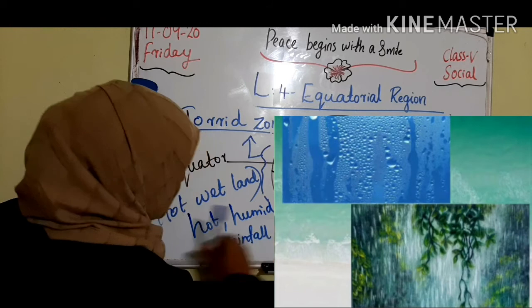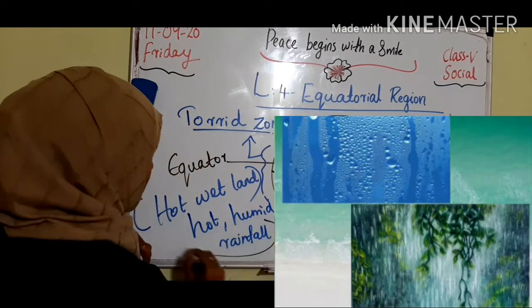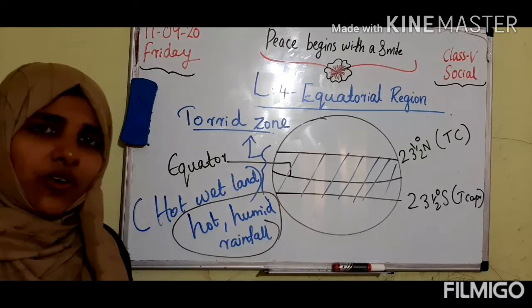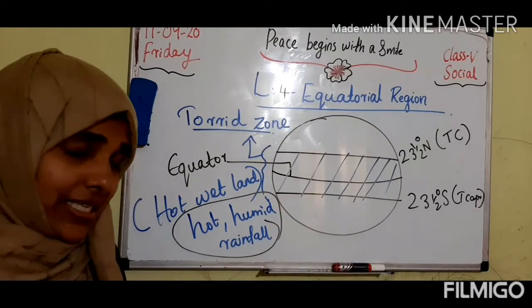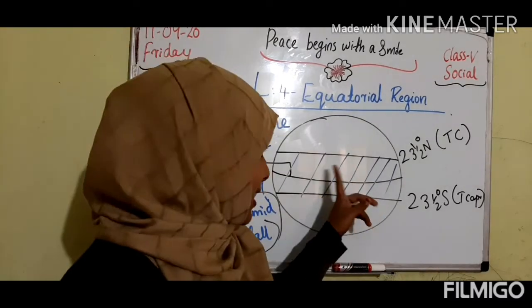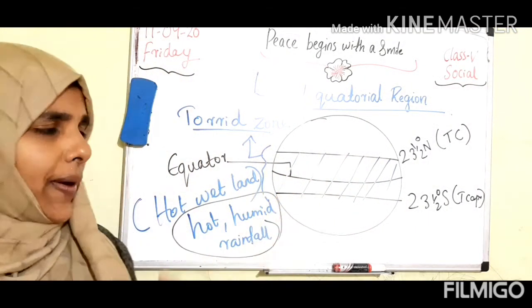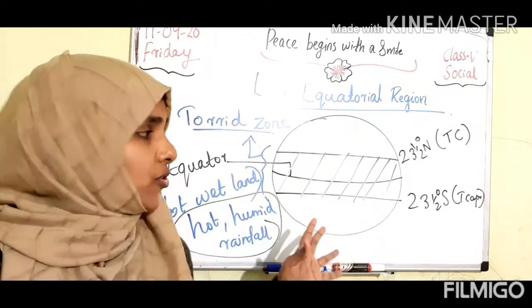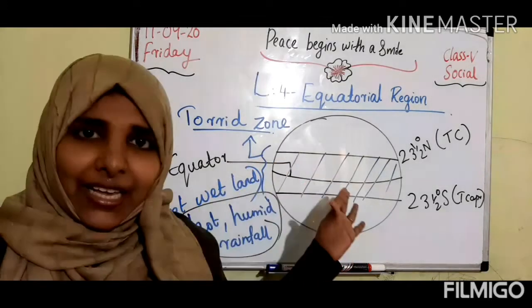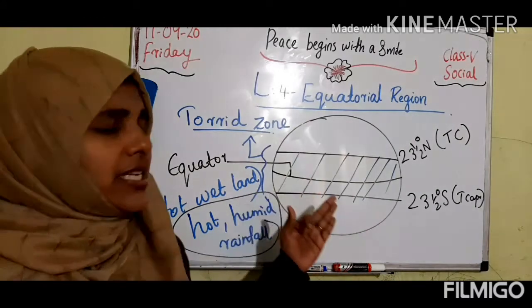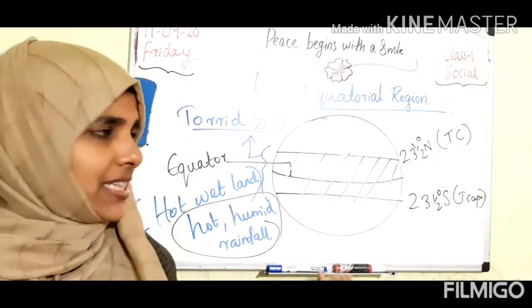That's why we call it a hot wetland. The equatorial region lies at 0 degrees, north and south of the equator. I am going to teach you about the different areas in the equatorial region, then the climate and vegetation. These we can also discuss in this session.